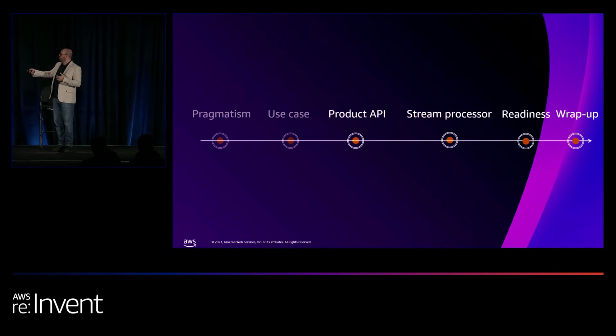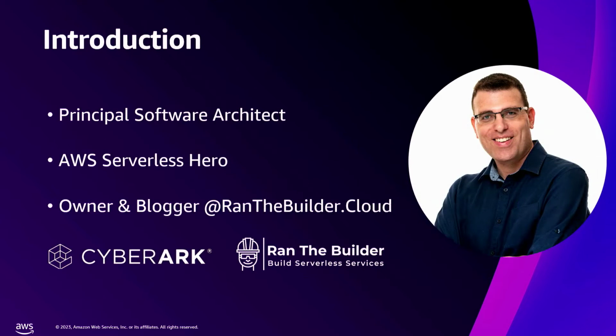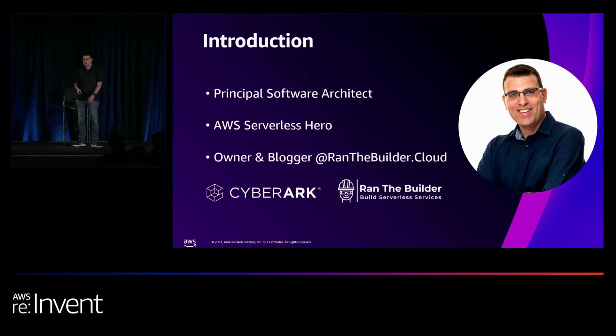But let me allow you to go through the first part, and I'll come back into the streaming. Thank you, Heider. Hi, everybody. My name is Ron Eisenberg. I'm a principal software architect at CyberArk at the Platform Engineering Group, an AWS Serverless Hero, and the owner and the maintainer of the website ronthebuilder.cloud, where I talk about everything AWS and serverless in general.